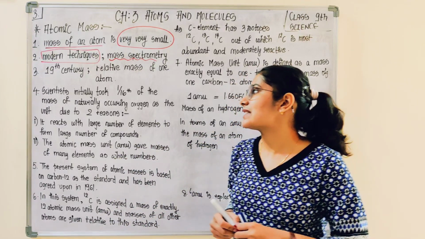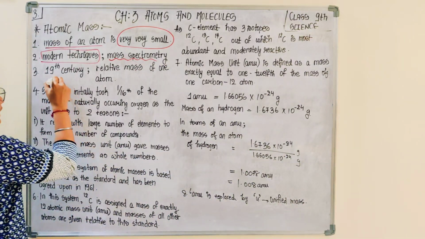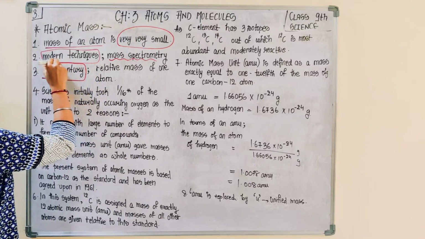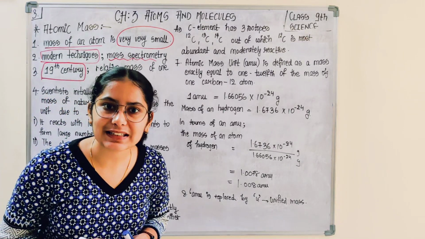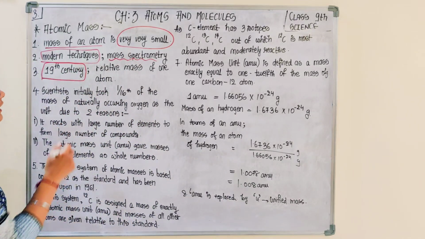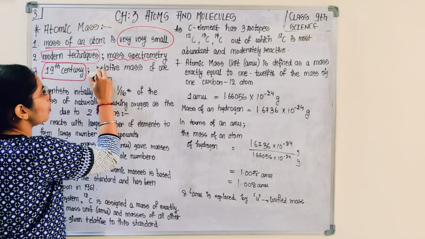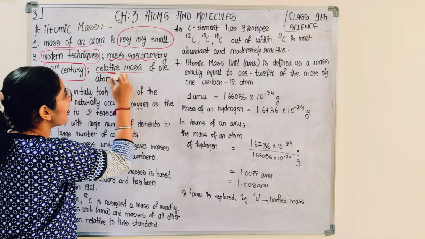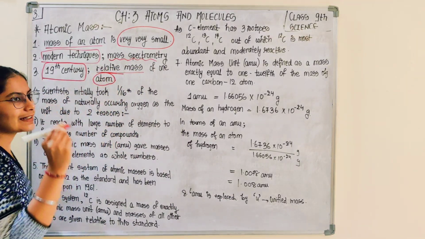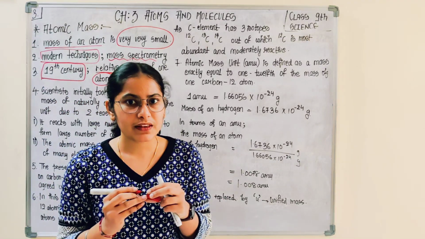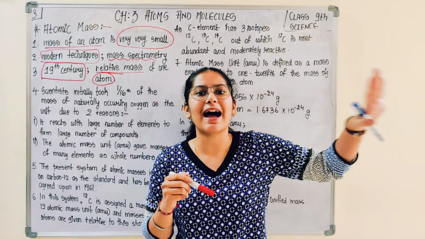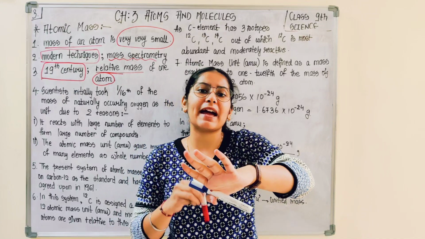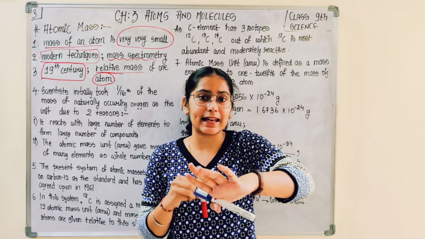But in the 19th century, when such modern techniques had not been invented, scientists used a concept known as the relative mass of an atom. They considered one atom and decided the mass of other atoms by comparing with the mass of that particular element.